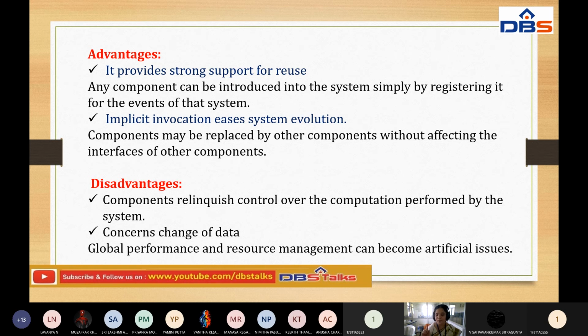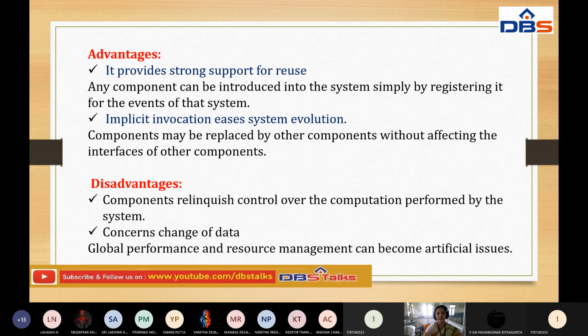Now, one is that it provides strong support for reuse. Second, implicit invocation eases system evolution. When we want to delete some components, we have to delete them from those places. We have to add new components without affecting the interfaces and outputs. Disadvantages: components relinquish control over the computation performed by the system.